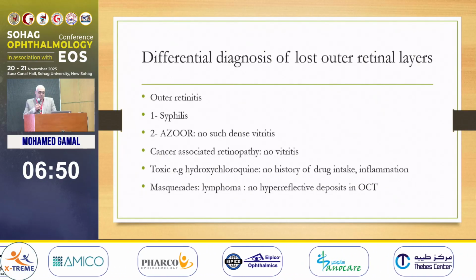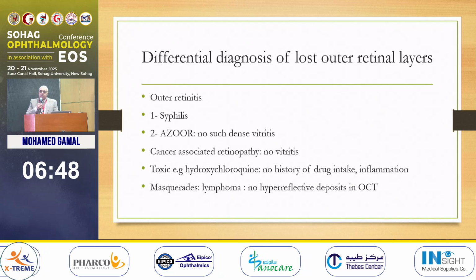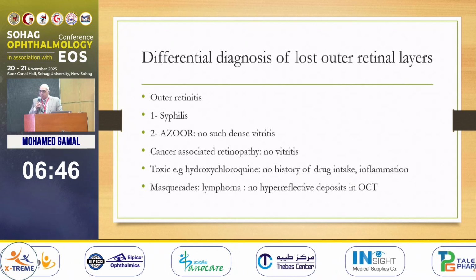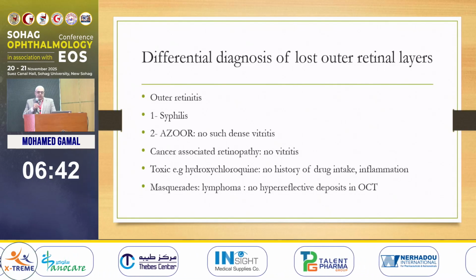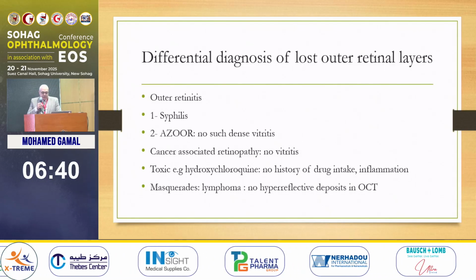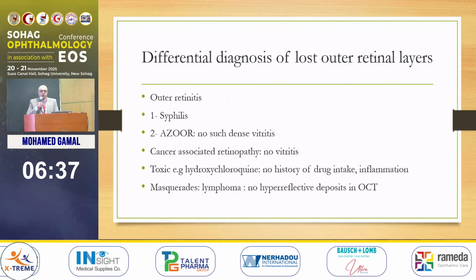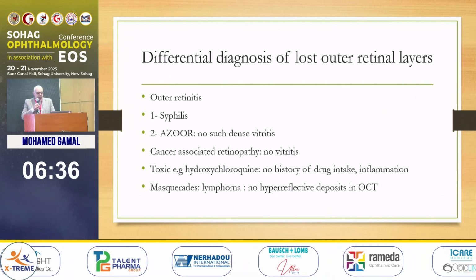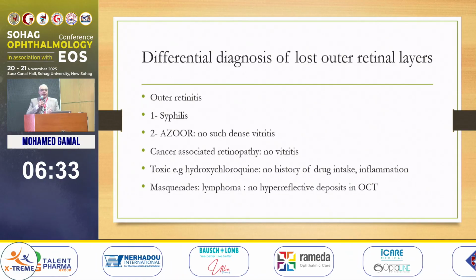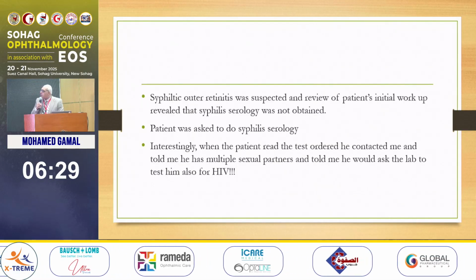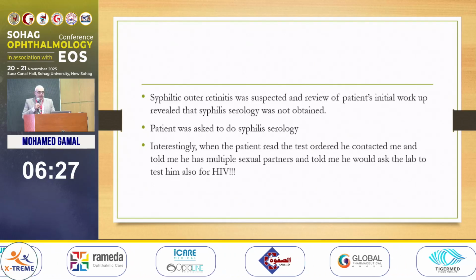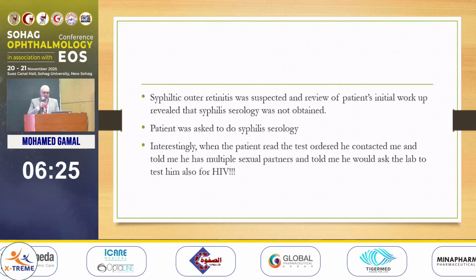Outer retinitis could be syphilis, maybe ARN, but with ARN there is no such dense vitritis. Maybe some other causes like cancer-associated retinopathy or toxic, but there is no vitritis also in those conditions. And masquerade like lymphoma, but lymphoma has more coarse deposits of the outer retina. So I thought this may be syphilitic outer retinitis.